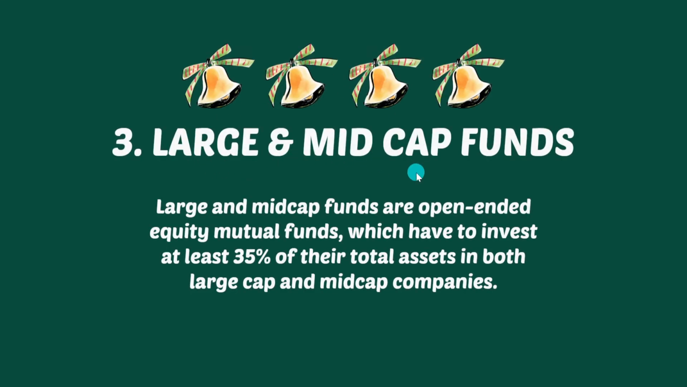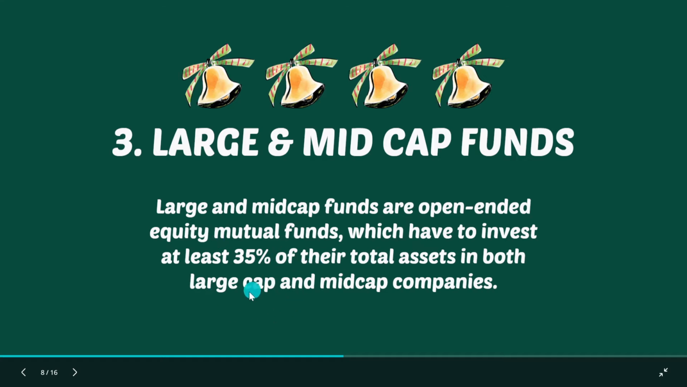The next one is large and mid cap funds. This basically is a mix of the two that we studied earlier. These again are open-ended equity mutual funds, and they invest at least 35% of their total asset in each of large cap and mid cap companies.